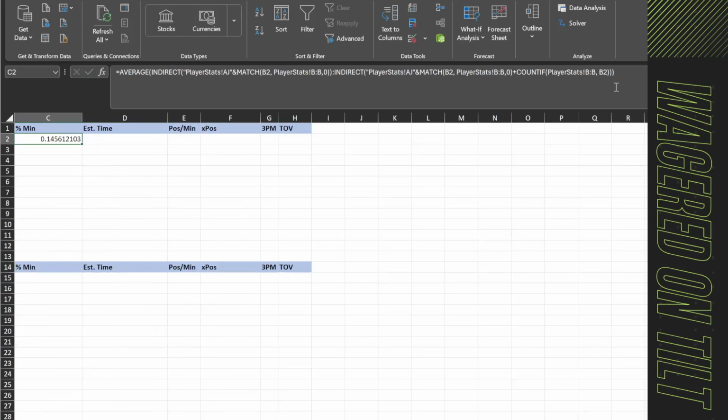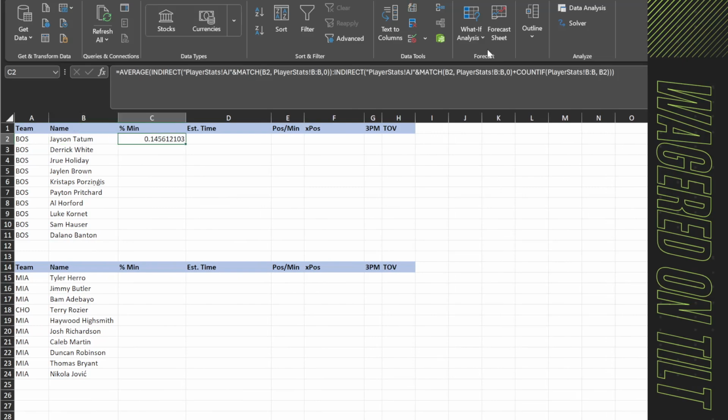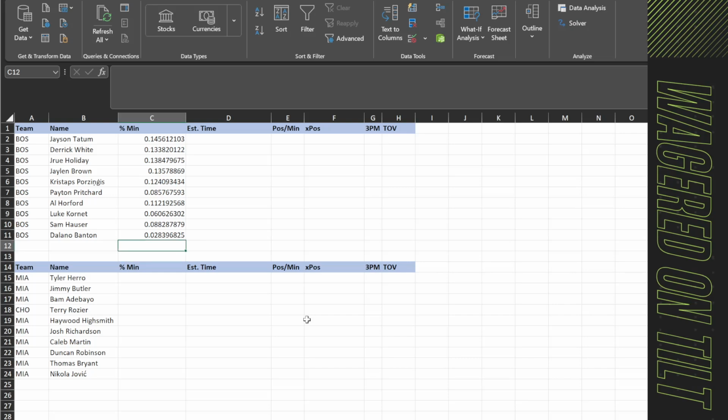So on average, Tatum's going to be playing about 14% of available game time. The next thing we want to do from 14% is pull this formula down. I've turned off automatic calculations and forced it to go manual, that way it doesn't lag out Excel while I'm moving things around. Now I'm going to say equals SUM, and we're going to sum this. The percentage of time, you would think, would add up to 1. Well, here we're going over 1, and that's okay, because we're going to balance this out when we get into the actual formula for time.